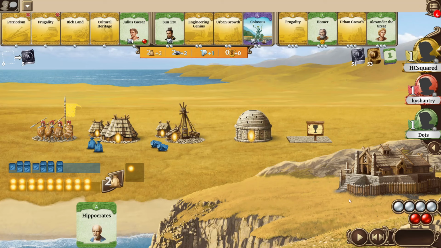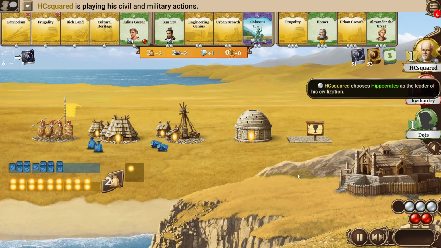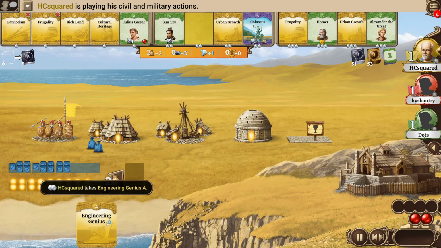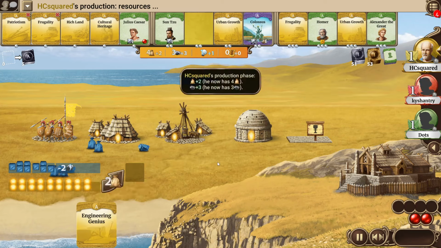I don't think that HCsquared will go for the Colossus for 2 civil actions though, especially with Silk Road and Universitas being in the game and being maybe a nice wonder to get at the start. Instead, he's just taking the Engineering Genius.